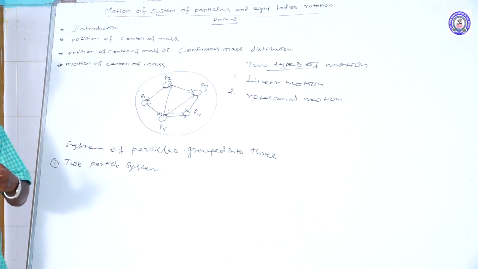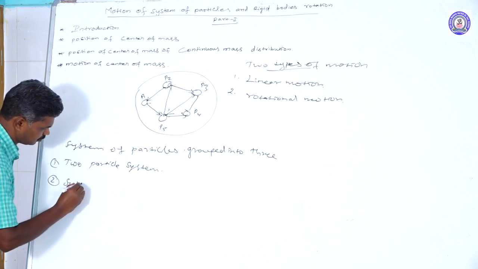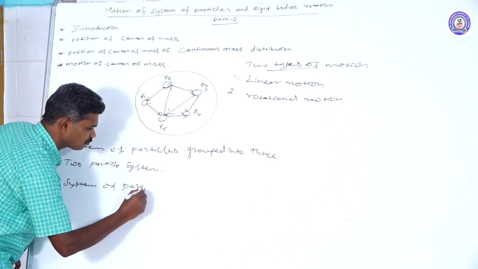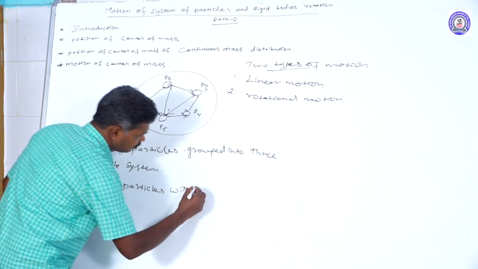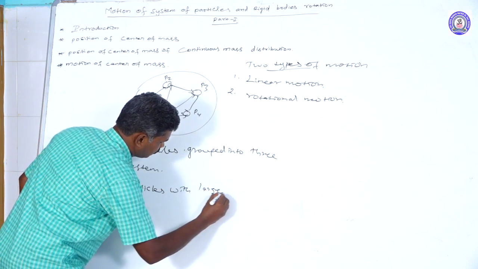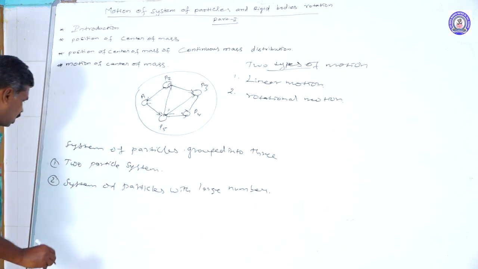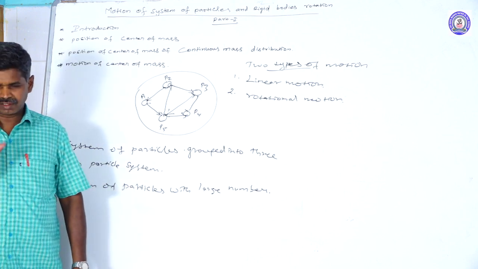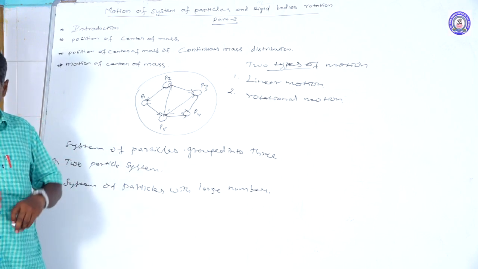The second one may contain a large number of particles. The third one is like a sphere, disc, or cylinder, where the masses are distributed continuously.